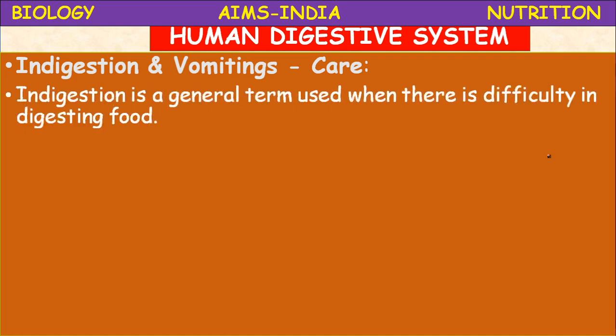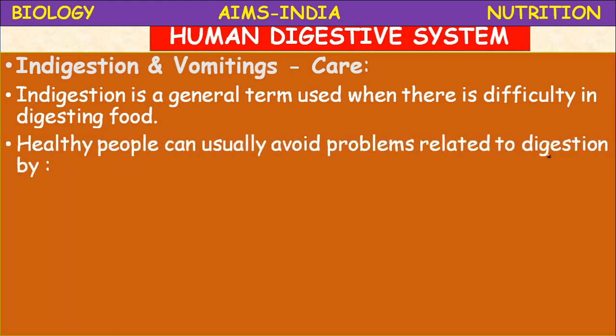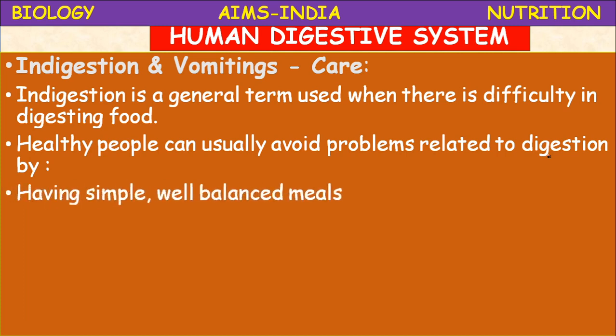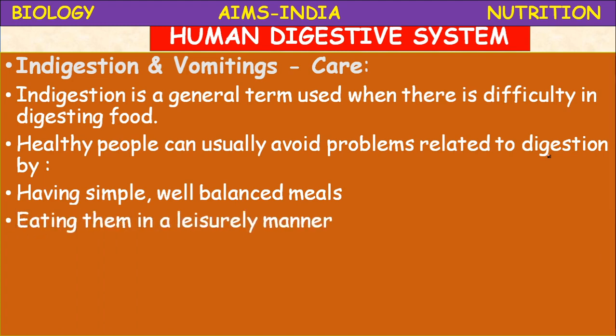Indigestion is a general term used when there is difficulty in digesting food. Healthy people can usually avoid problems related to digestion by following some rules. What are they? They have a simple and well balanced meal. Well balanced means a balanced diet that fulfills all the nutrients.